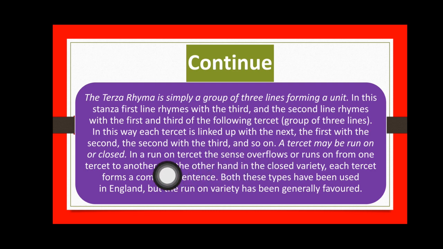So a tercet may be run-on or closed. In a run-on tercet, the sense or flow runs on from one tercet to another. On the other hand, in the closed variety, each tercet forms a complete sentence. Both these types have been used in England, but the run-on variety has been generally favored.